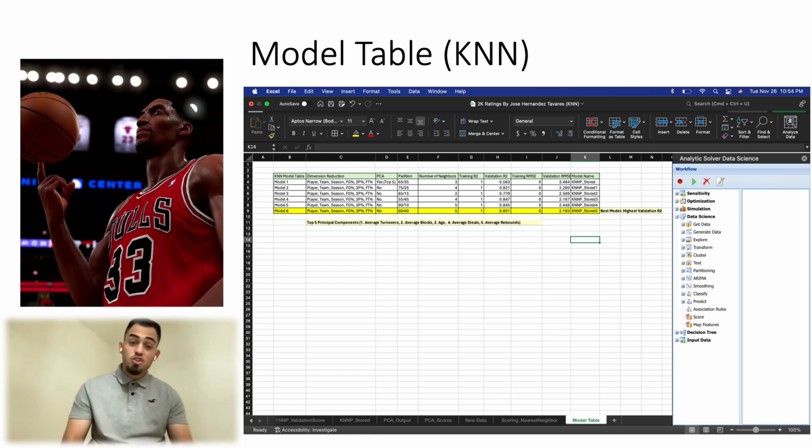And then finally getting the strongest model, which was the last model, model 6, or KNNP stored 5, which gave us a validation R2 of 85%, just slightly edging out all the other models. And eventually that would be the model that we would deploy for this KNN algorithm. And again, we can see the different dimension reductions, whether it was PCA or not, and then the squared errors for each model, the validation versus training R2s for each model as well here.